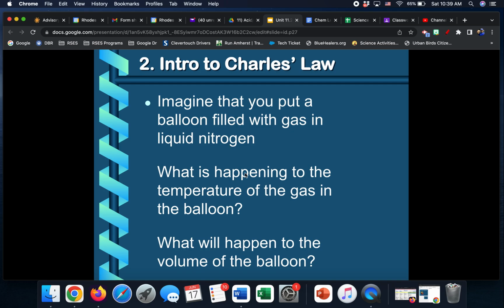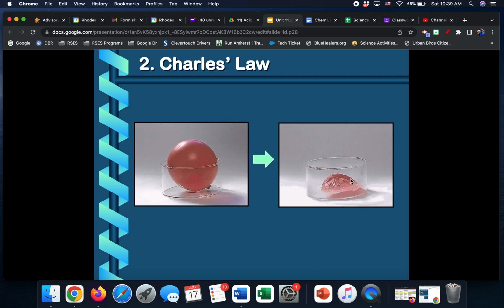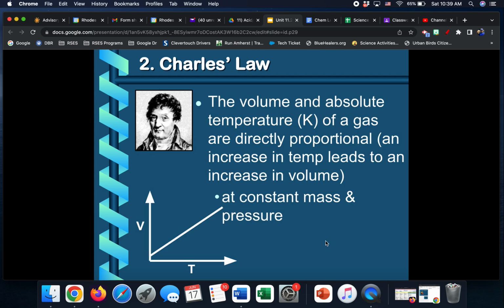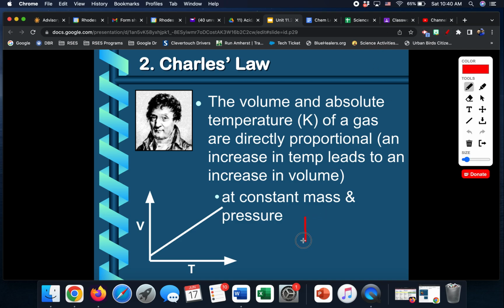So if they do that, what's happening to the temperature of the gas in the balloon? Obviously, it's going way down. What happens to the volume? Well, you've probably seen it also goes way down. So here's a balloon, put it in super cold liquid nitrogen, and look how much it shrunk. The volume went down. Which means they are directly proportional, because as temperature goes down, volume goes down.